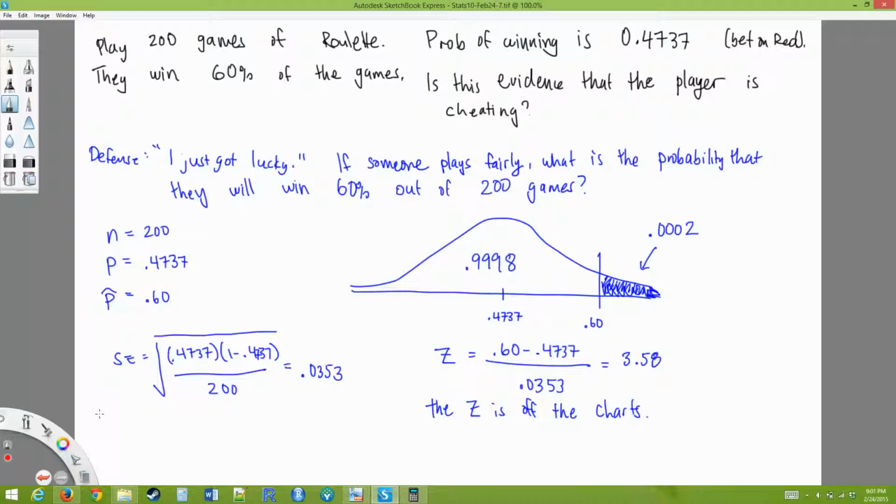You don't know. You are not the person playing. You are the casino manager and you have to make a decision. What is the decision you make? You say, well, I'm going to give you the benefit of the doubt, even though it's incredibly unlikely that you got this lucky. We don't want to accuse you of cheating. Or you say, maybe you are playing fairly, but it's so unlikely that I'm willing to say, I don't think it happened by random chance, and I think you're doing something shady.